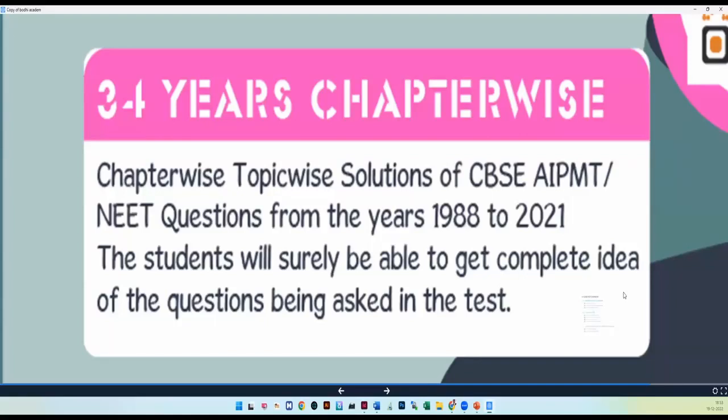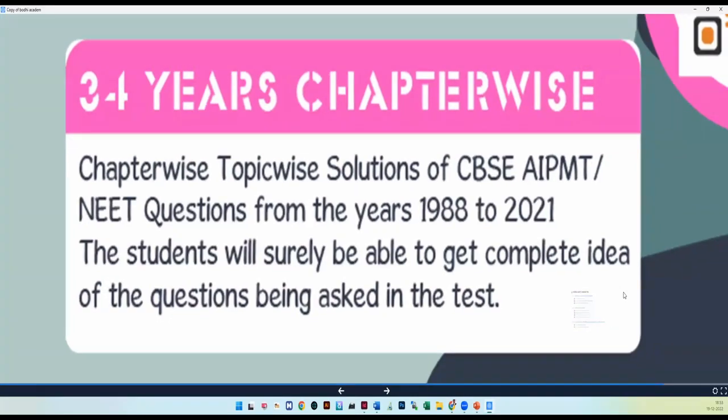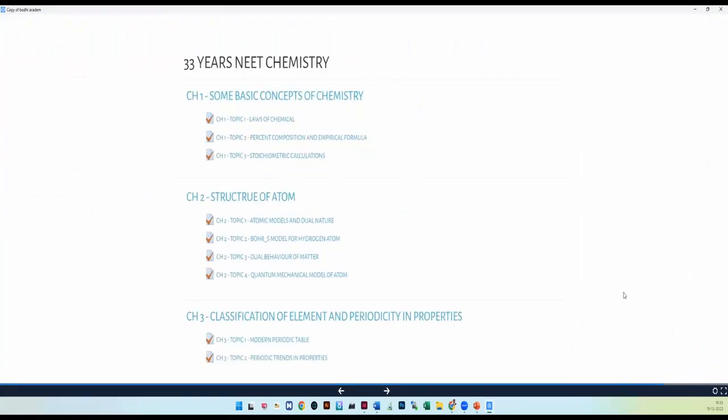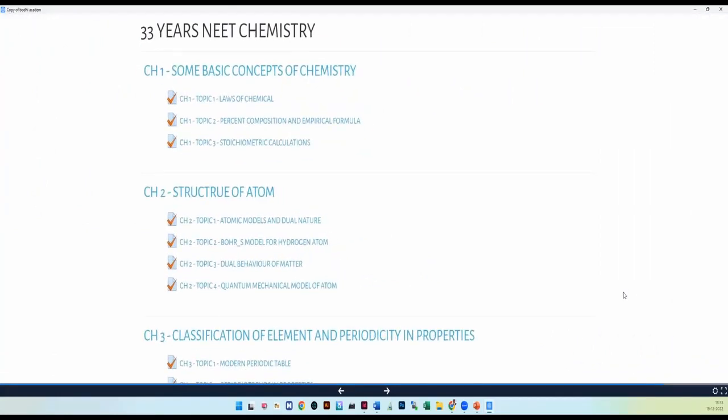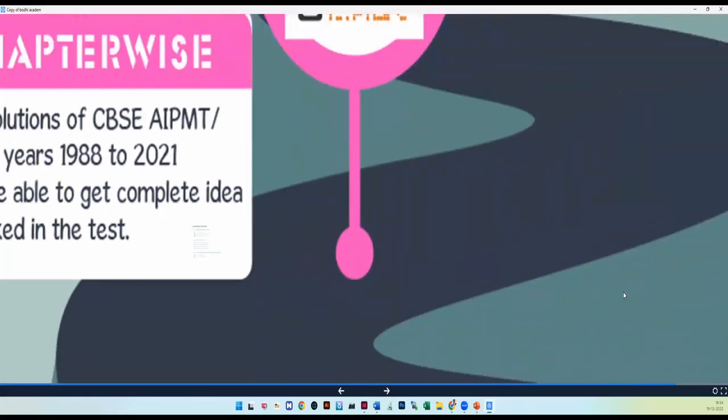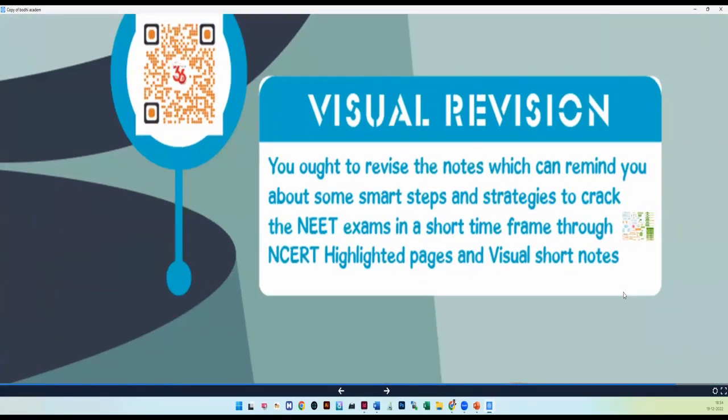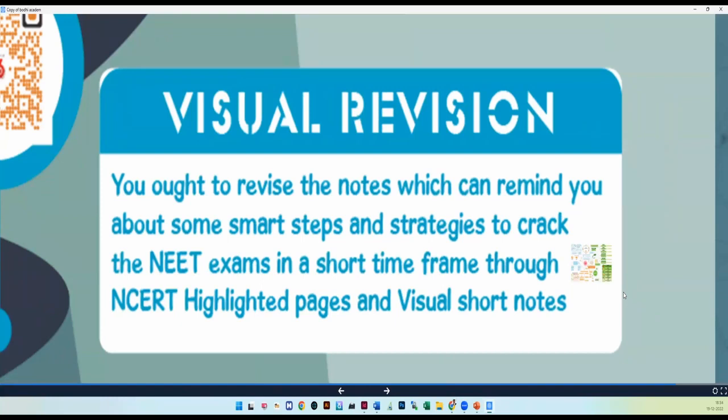So my dear students, you have to go through this. If you go through this, then definitely you will find subtopics. So for example, in some basic concepts of chemistry, you have completed laws of chemical reaction. In laws of chemical reaction, so far, how many questions are asked? In percent composition, how many questions are asked? In stoichiometry calculation, how many questions are asked? So we have divided and given it to you bite by bite so that you can score full marks in the upcoming exam. And step 4 is all about visual revision.